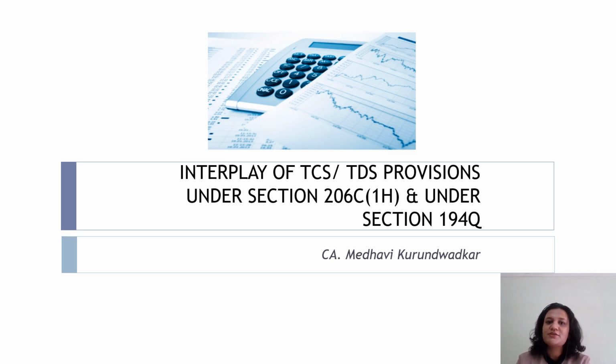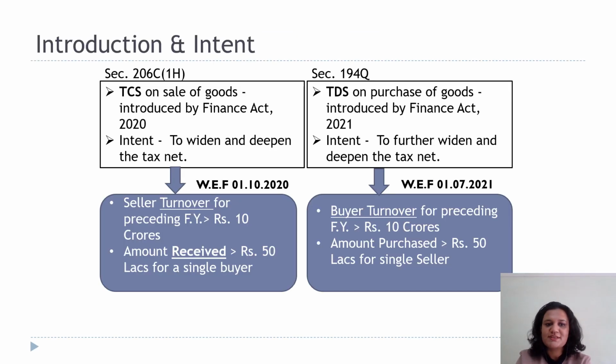Today we are going to discuss two provisions of the Income Tax Act, Section 206C1H and 194Q. Let us first start by looking at the intent of both these sections. Section 206C1H is basically a tax collected at source on sale of goods introduced by Finance Act 2020. The intention here was to widen and deepen the tax net. 194Q, which is the latest addition introduced via Finance Act 2021, is tax deducted at source. The intent was to further cover transactions which could have been left out of the ambit of 206C1H.